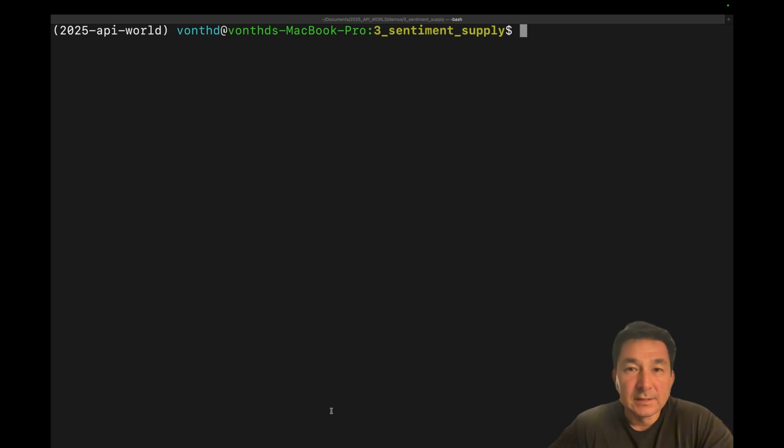So for this demo, we're going to simulate a supply chain attack, and we're going to do this by not modifying any of the static data or data on disk. We're actually going to modify the data as it's ingested into PyTorch, so we're going to manipulate it on the fly. If we do this on a sentiment analysis model, where we get positive, neutral, or negative sentiment when we pass a sentence in, you might see something like this.